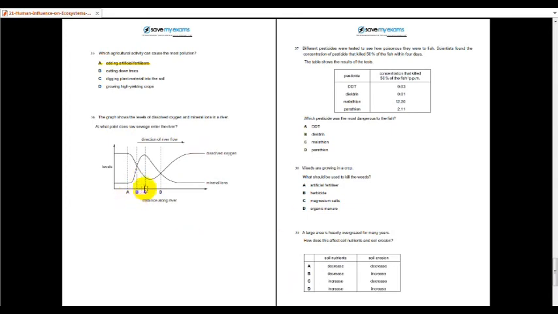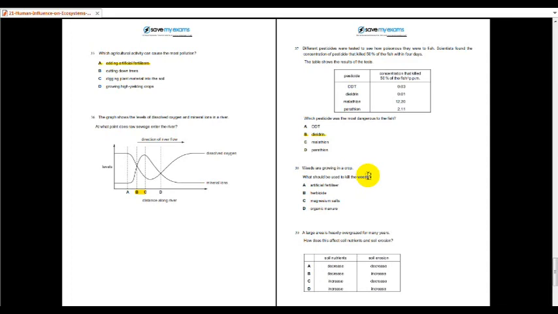Okay, for this one the answer is C. Okay, number 37. Which pesticide was the most dangerous to the fish? Okay, you take note of the concentration that kills 50% of the fish in parts per million. So meaning that in lower concentration, it can already kill almost 50% of the fish. So it is the dieldrin. You need only a small amount of this chemical to kill half of the fish population. So 37 is B.